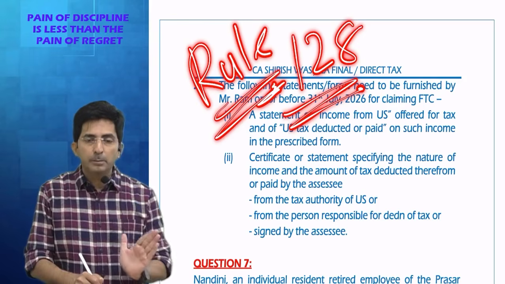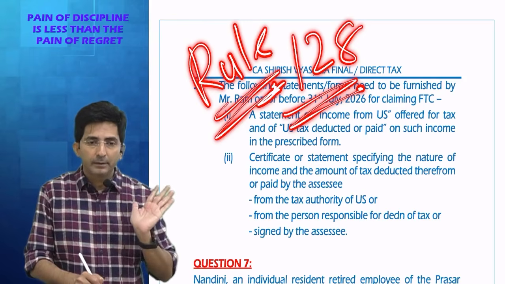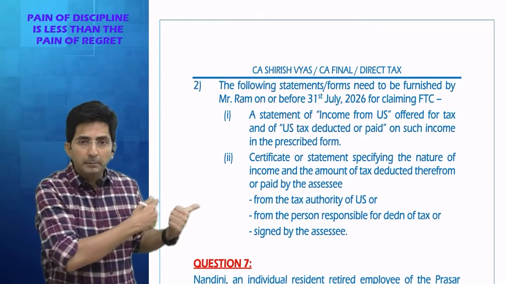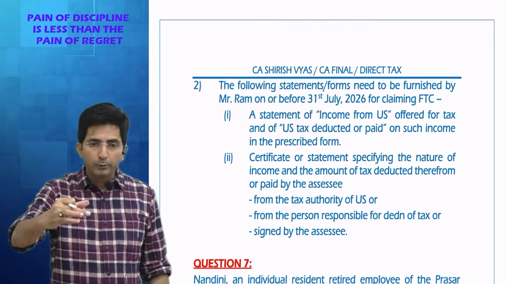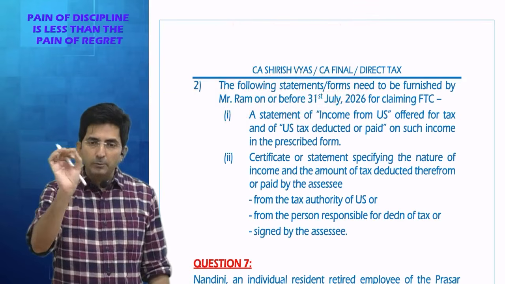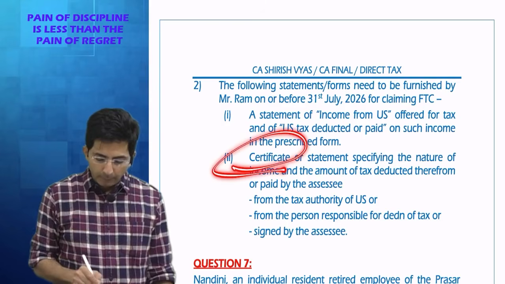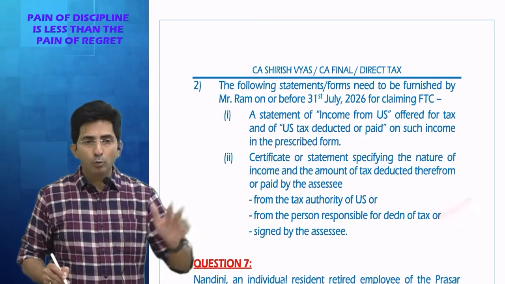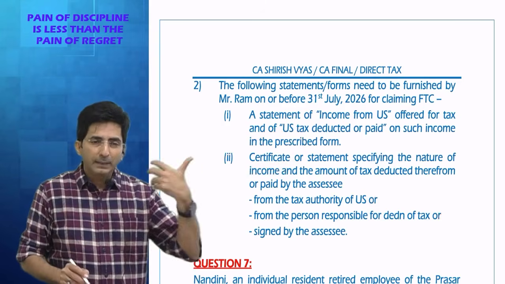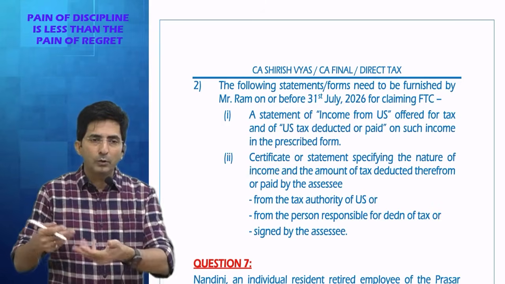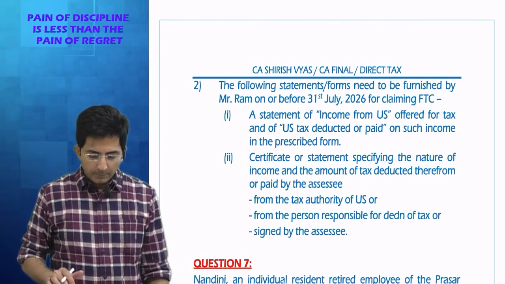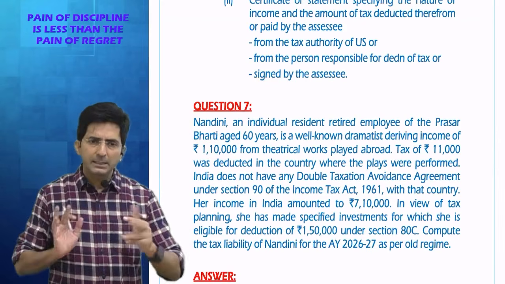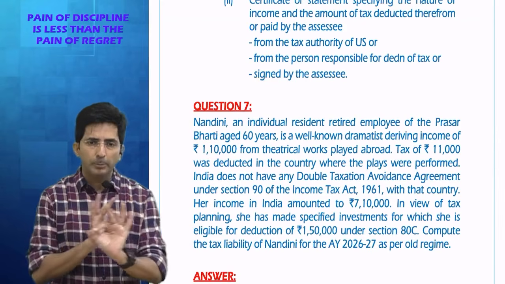First assessee has to submit form 67. What is the form number? 67. Here you cannot see on the screen, but in the printed book which I have provided you, you will find form 67 mentioned. And then one certificate either from the tax authority of US or your employer who has deducted TDS, or if they are not ready to give, sign it on your own and give one certificate. So this was question number 6. So from my side, this chapter is over. Double taxation topic is over. Okay.